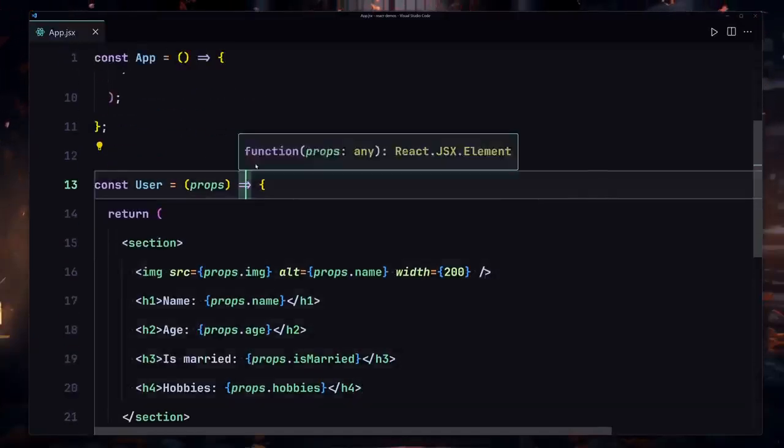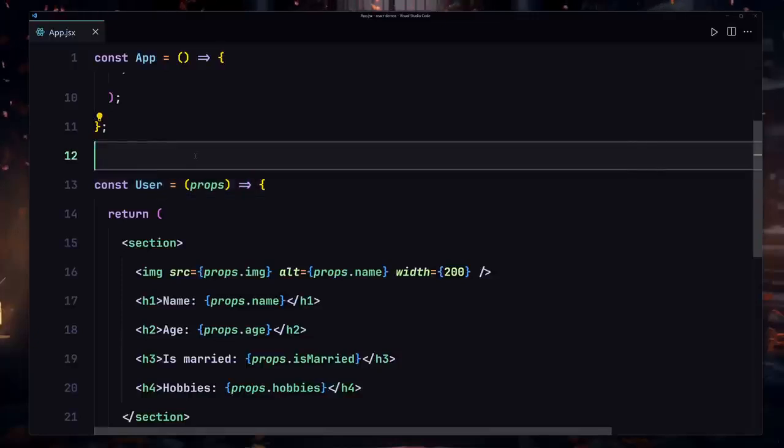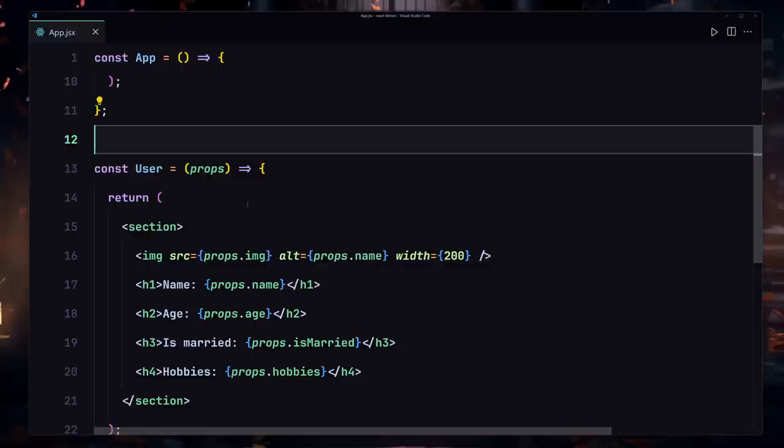Now there is one thing that I want to do, which is called prop destructuring. If you don't know what destructuring is, you can either go to my JavaScript course and watch what destructuring is, or you can just read about that. You can ask ChatGPT if you wanted to, but you have to learn about prop destructuring.